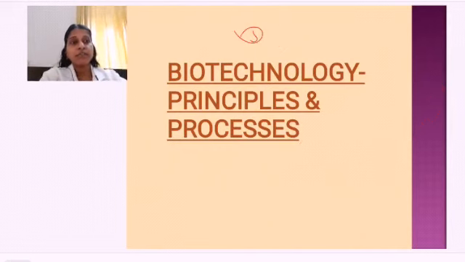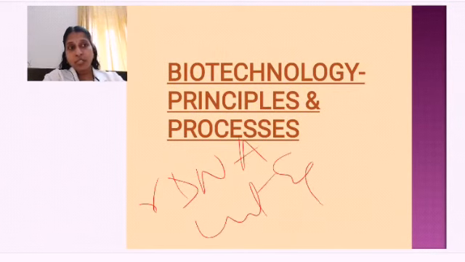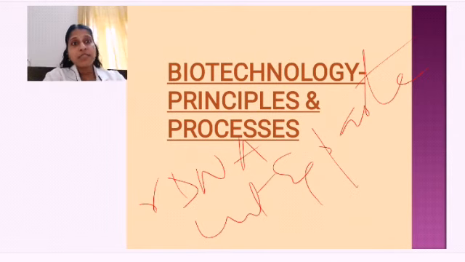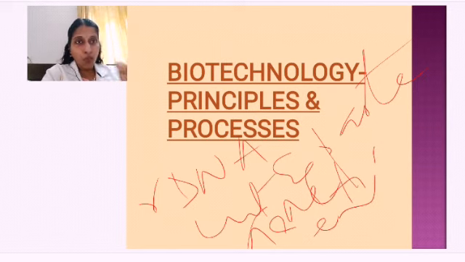One is rDNA technology, cut and paste technology, where I cut the gene sequences and paste something else into them, and it can also be called genetic engineering. So these are the different names of the same recombinant DNA technology. That is what we are going to mainly focus on.